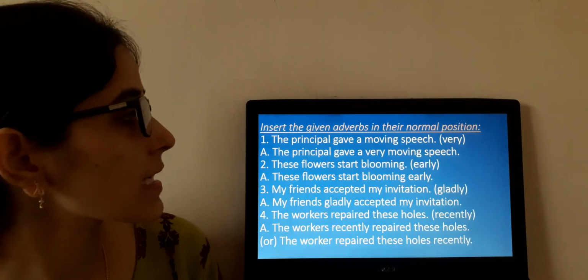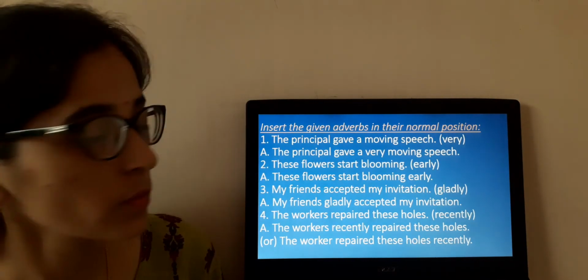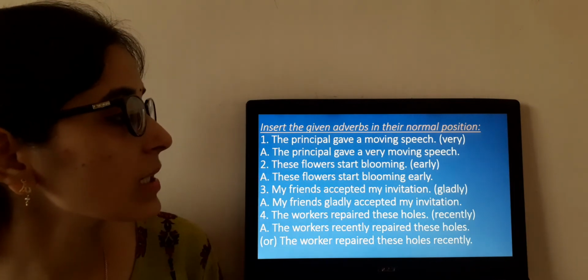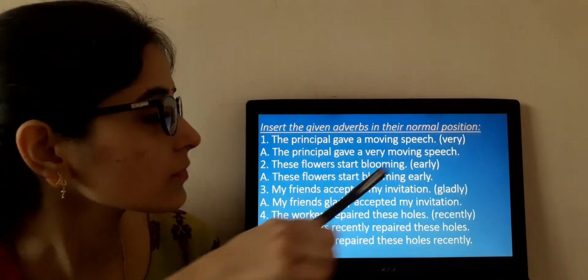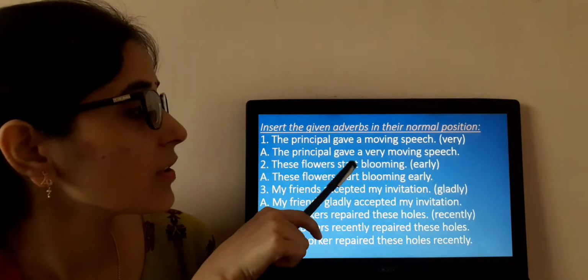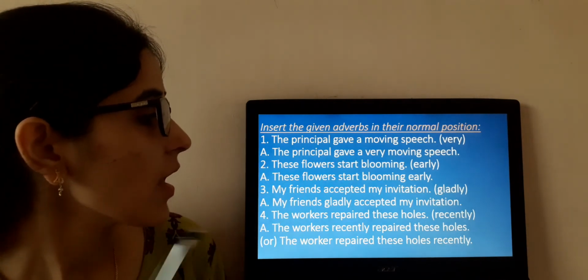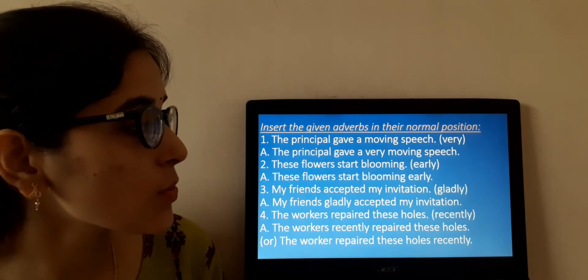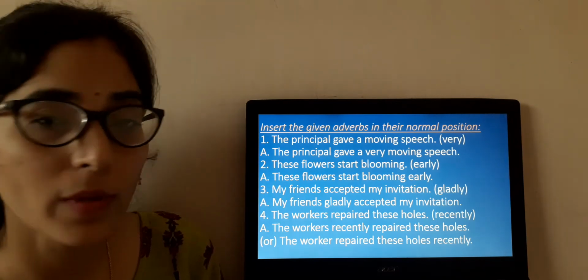So here is an exercise. Insert the given adverbs in their normal position. We will see one by one here. The principal gave a moving speech. You can see the word here, very. Now where we are going to place it is very important. The principal gave a very moving speech. Number 2, these flowers started blooming early. In the bracket it is given. These flowers started blooming early.